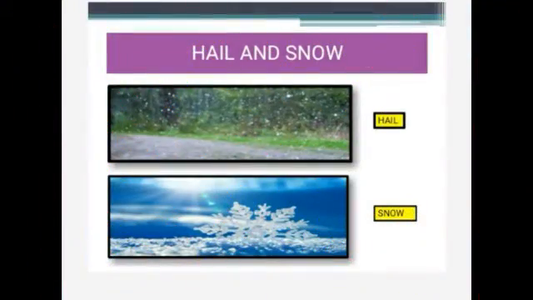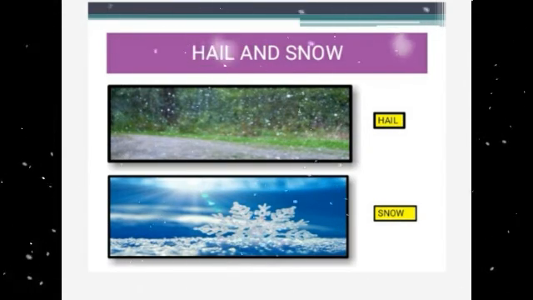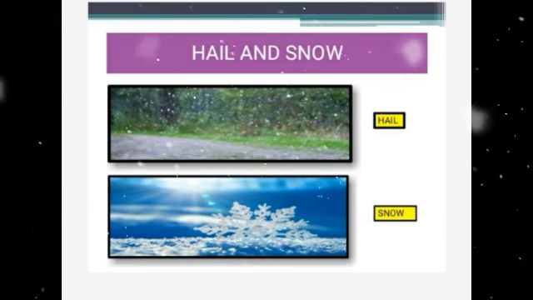So next, the last topic we are going to see is about hail and snow. What is hail? When the upward moving air carries water drops to a much higher altitude, they freeze and form ice pellets. When these ice pellets fall down and are lifted again, a layer of frozen water is added around the ice pellets. Okay, so these ice pellets grow in size and weight. When the upward air current cannot hold them in air, they fall as hailstones. Okay, that is called hail.